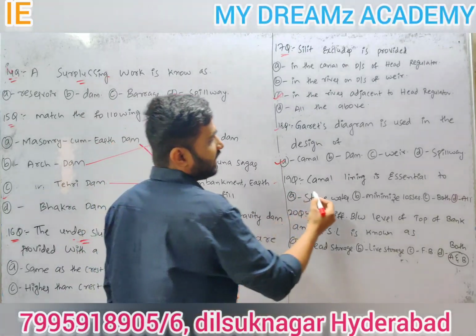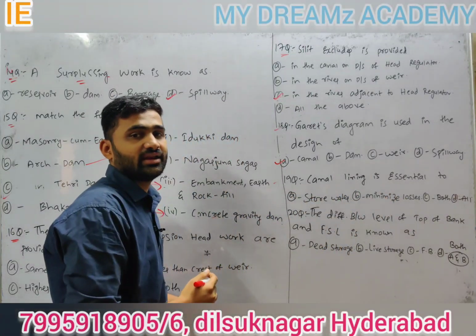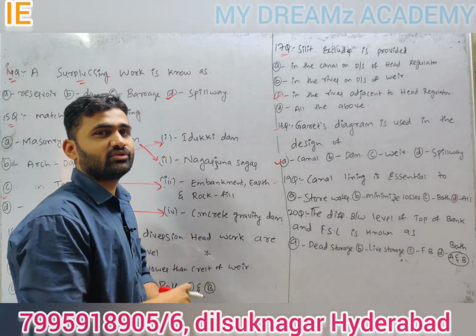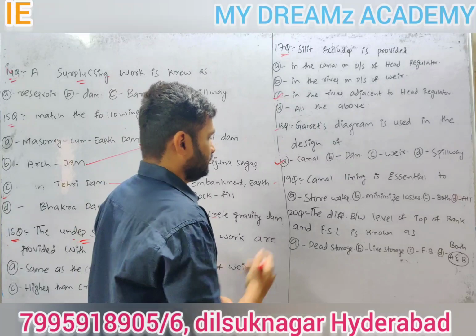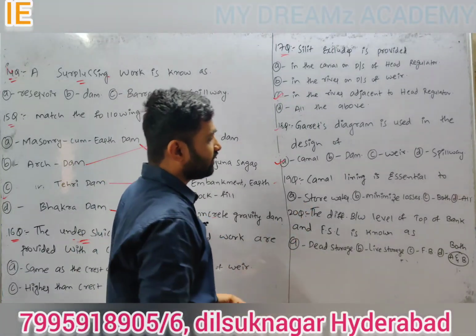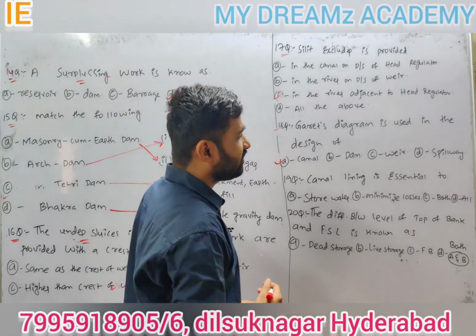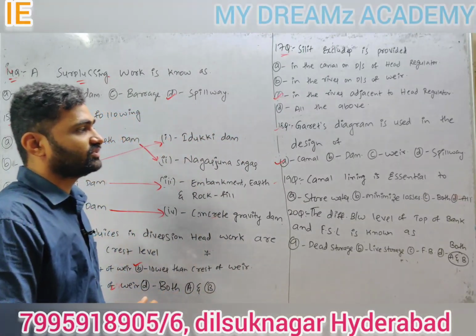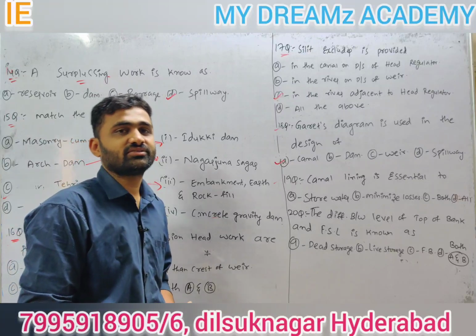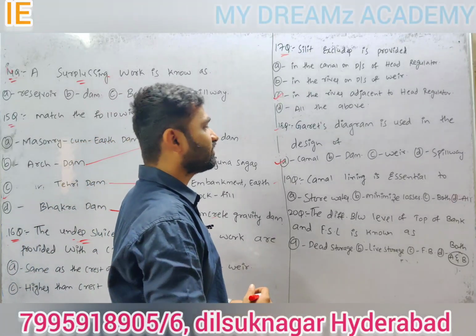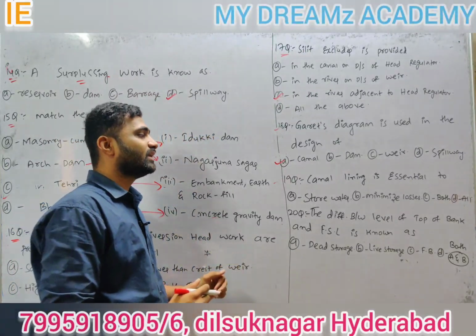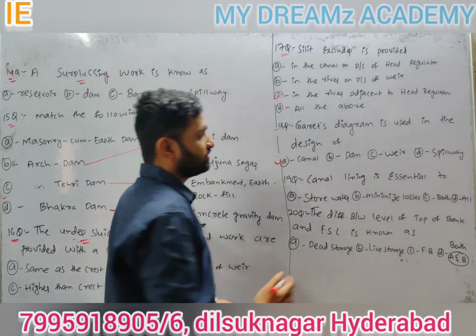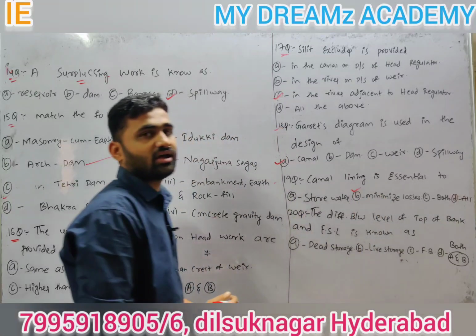Canal lining is essential to... Normally why we provide canal lining? To avoid weed growth. A, store water; B, minimize losses; C, both; D, all the above. When you see both options, you should not just go for them; that is not the correct way to answer the question. You have to read the question clearly, then answer. A, store water; B, minimize losses. So the answer is B, minimize losses.